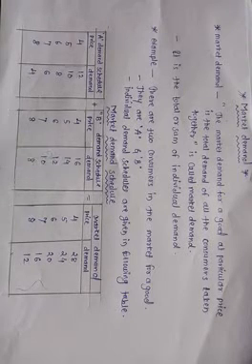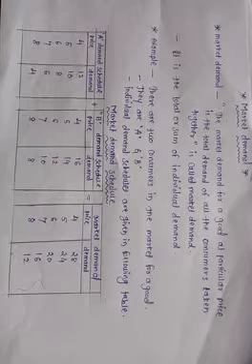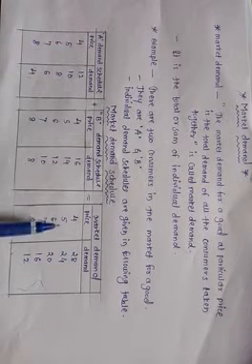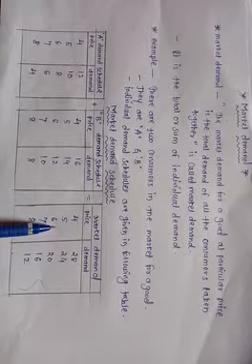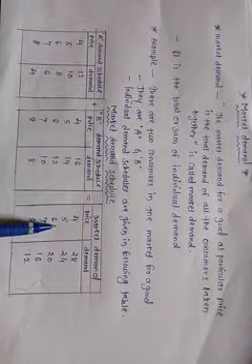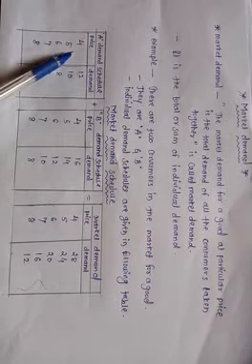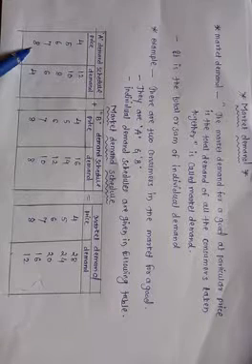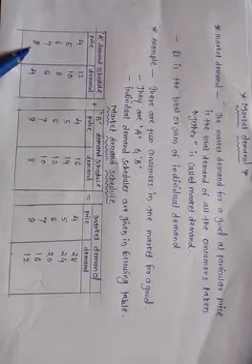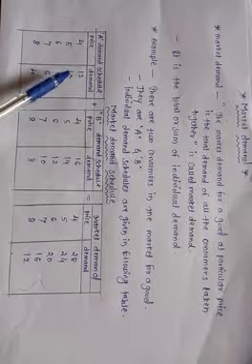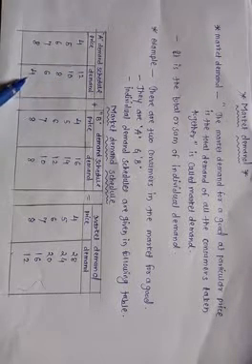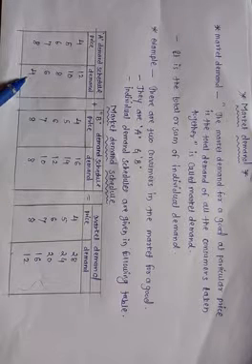Now let us compare the first column to the last column. In the first column, if the price of the commodity increases from 4 rupees to 8 rupees, then the demand for the commodity decreases from 12 units to 4 units.